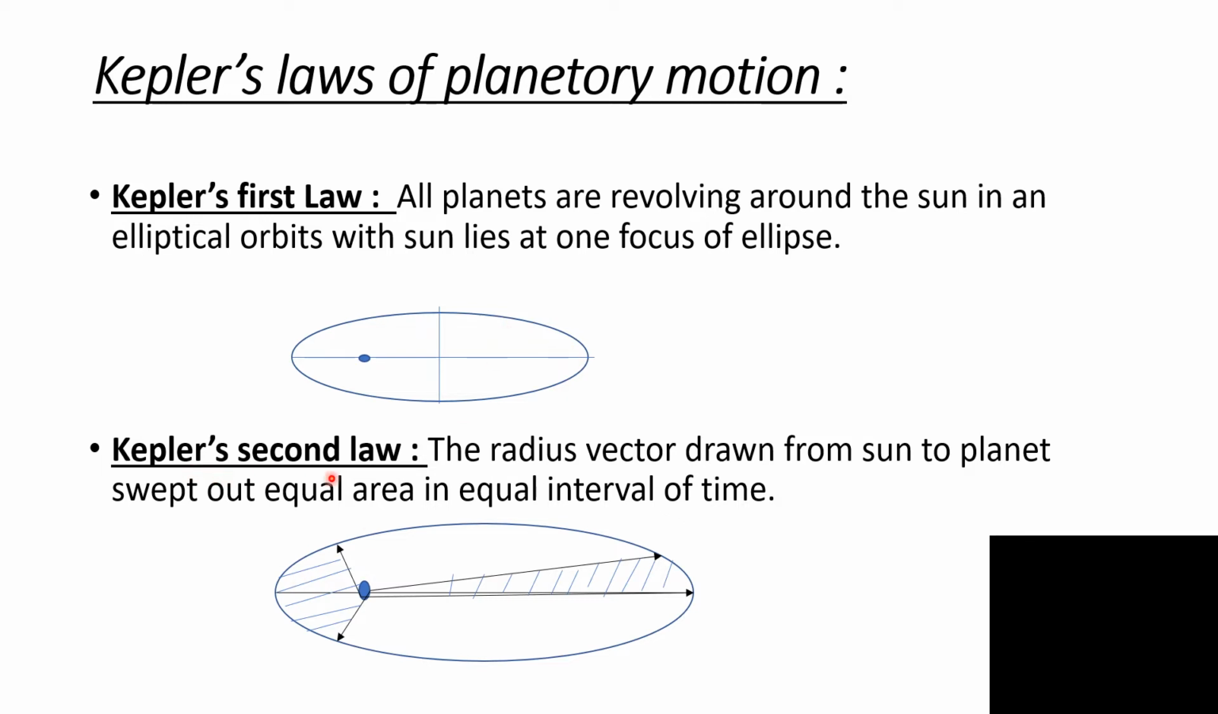Kepler's second law is also known as law of aerial velocity. The radius vector drawn from sun to position of a planet swept out equal area in equal interval of time.